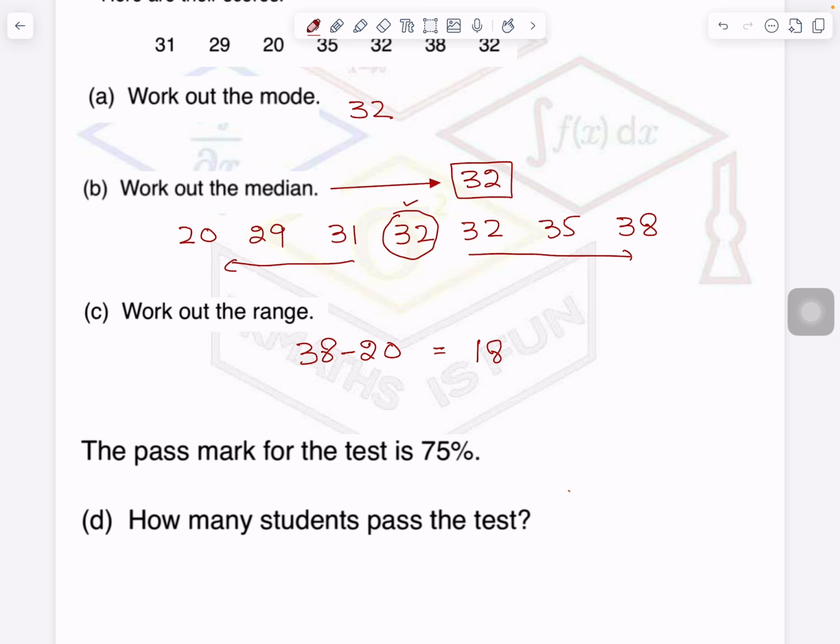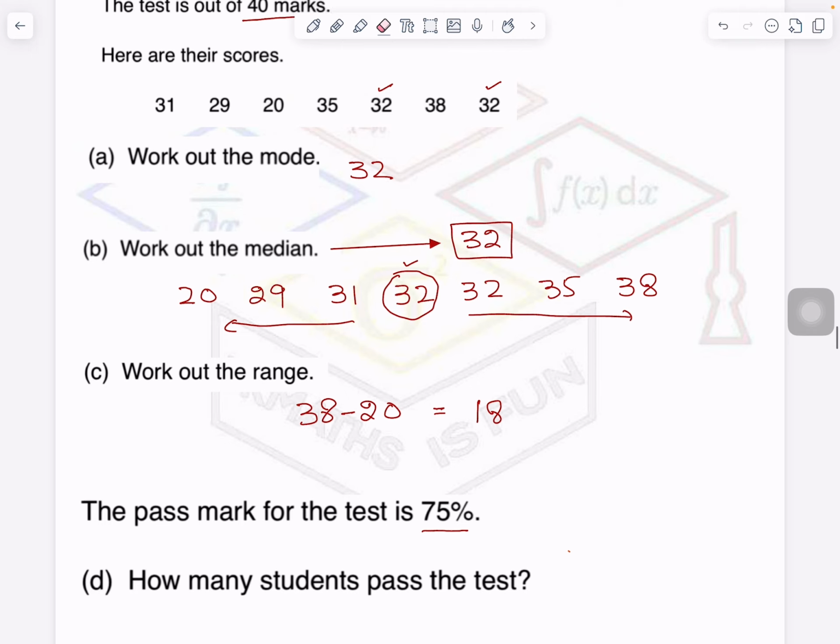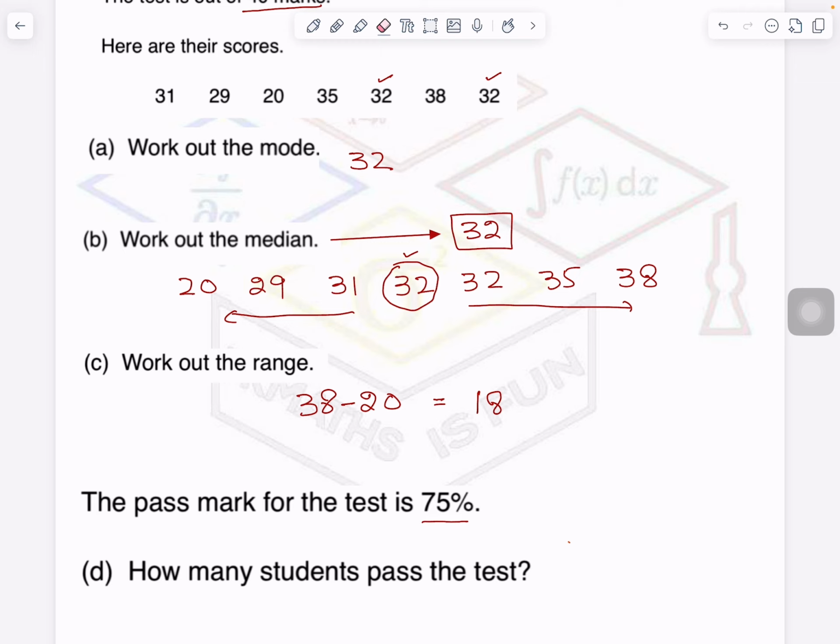Now let's see this question. The pass marks for the test is 75%. How many students passed the test? First of all, I need to know what is the meaning of 75%. What mark is it representing? You see, this concept is merged here with percentage, and in year 7, students know how to find the percentage of an amount.